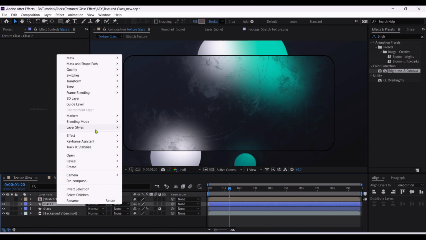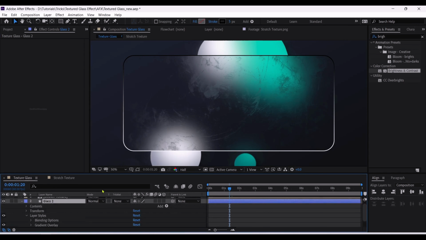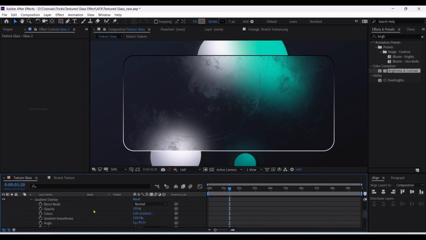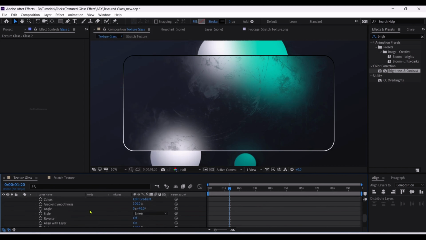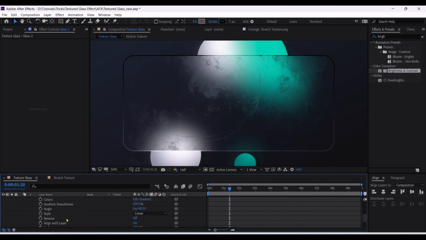Now right click on this layer and go to layer style and then choose gradient overlay. Let's play with this. Firstly we will change the blend mode, add to this overall layer, and in the gradient overlay we will make this blend mode to overlay. Awesome. Let's change the style from linear to reflective.